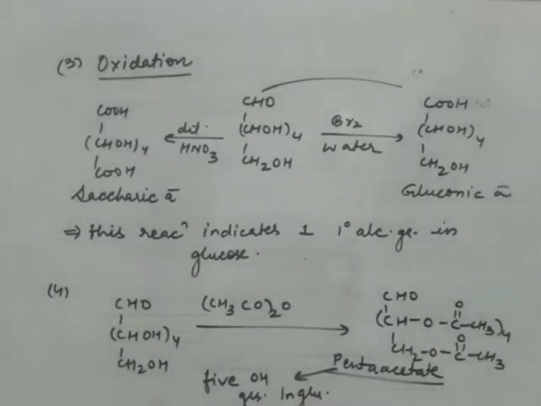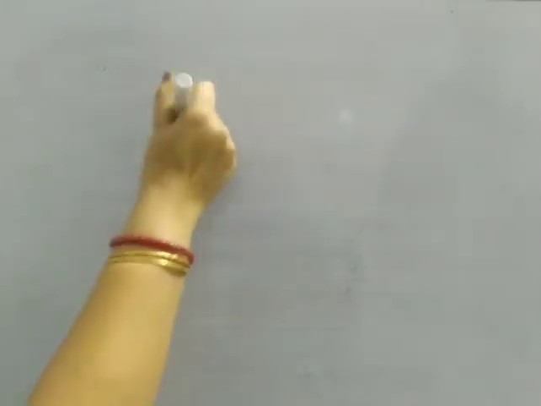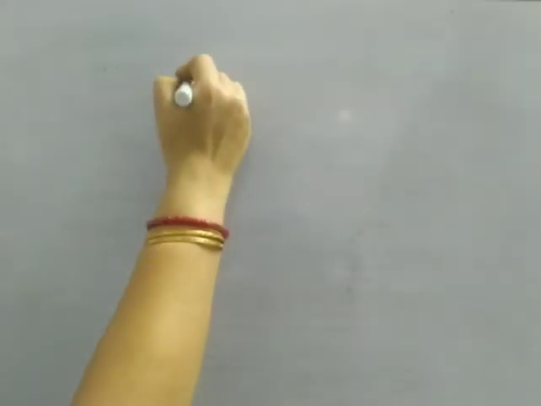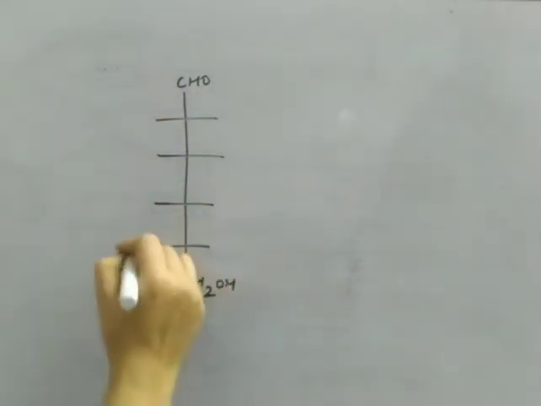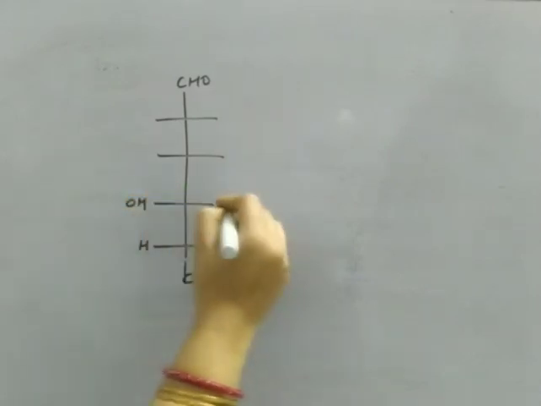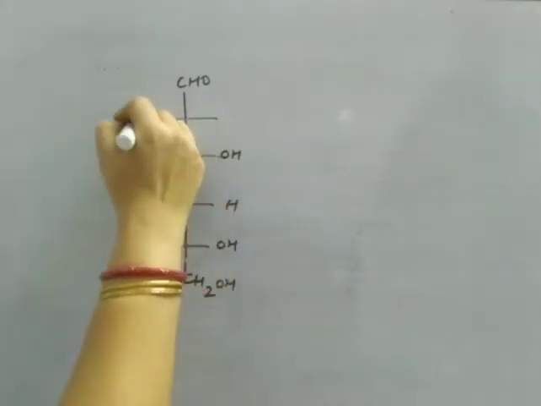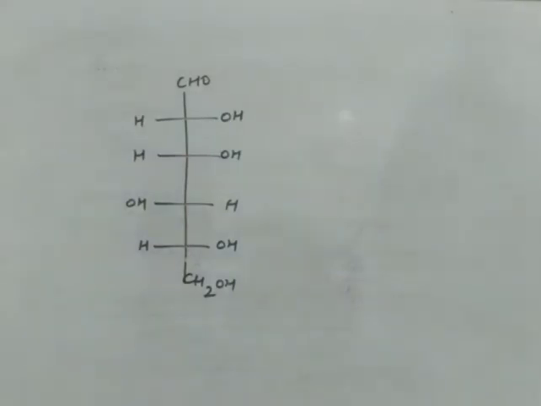So these are a few reactions which say that glucose has 6 carbon atoms, glucose has one aldehyde group, glucose has one primary alcoholic group, and glucose has the remaining secondary alcoholic groups. Means in total there are 5 alcoholic groups present. So on the basis of these reactions, we can draw the structure of glucose like this. This is aldehyde. Now these are the carbon atoms. This is CH2OH, this is HOH, this is OHH. Now you can write on any side. So this is the structure for glucose.